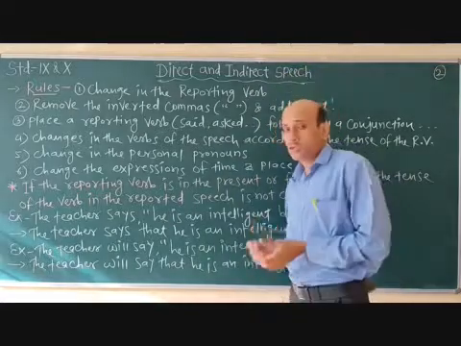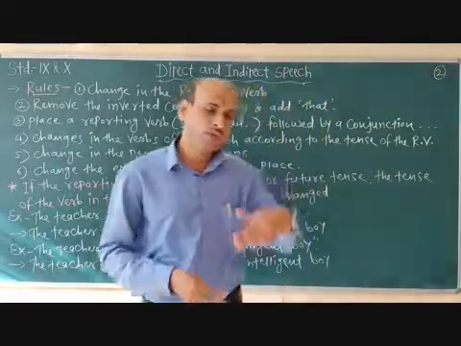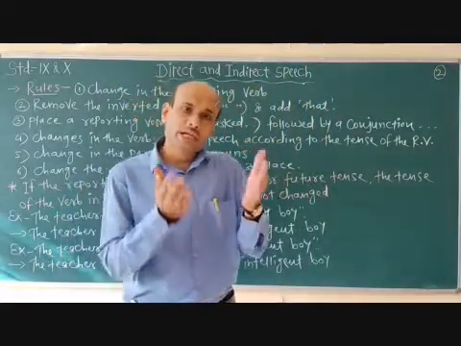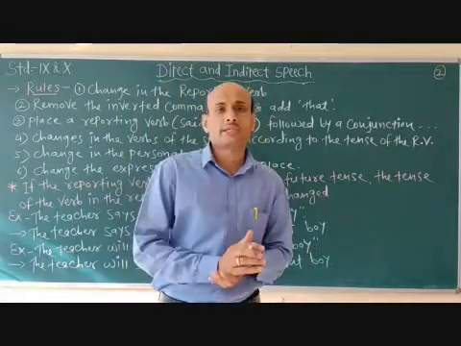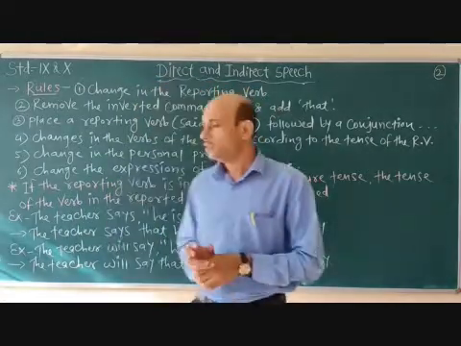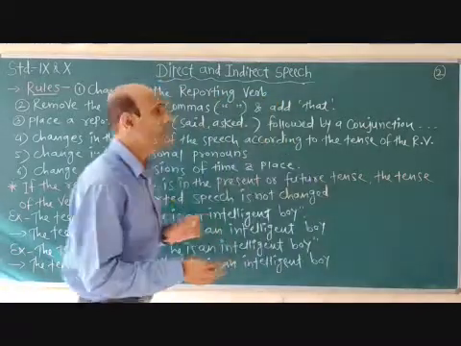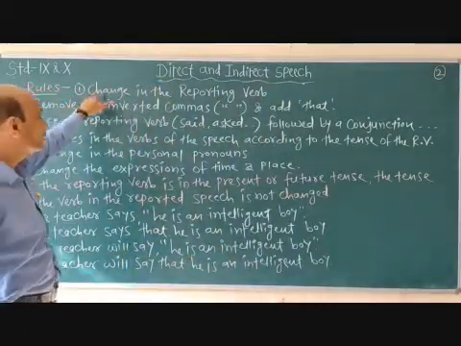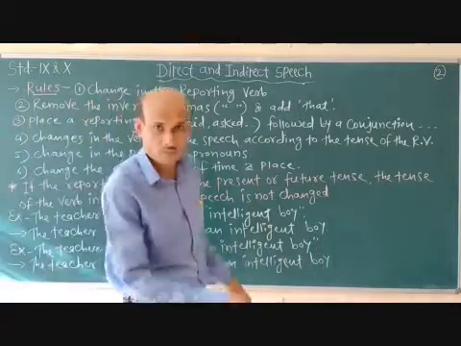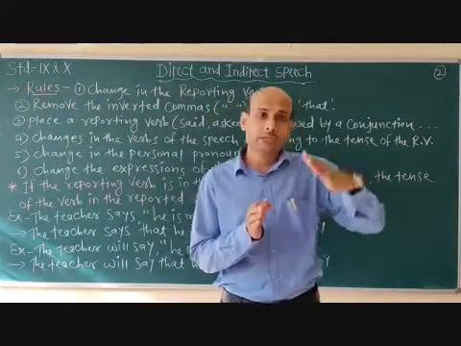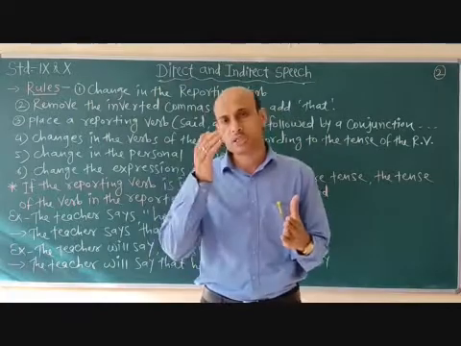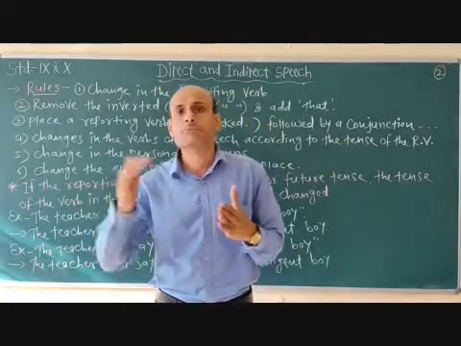This is what. Now coming to the rules. When we convert a direct sentence into an indirect sentence, there are certain things that we need to remember. The first one is the change in the reporting verb. I told you which part is known as the reporting verb and which part is known as the reporting speech.